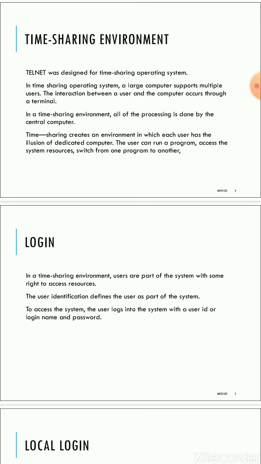The computer can run a program, access the system resources, and switch from one program to another. So you have the illusion of that complete screen on your own screen. From there I can show anything to the particular host, so it creates that environment, from where I can share any kind of resources to the particular machine.